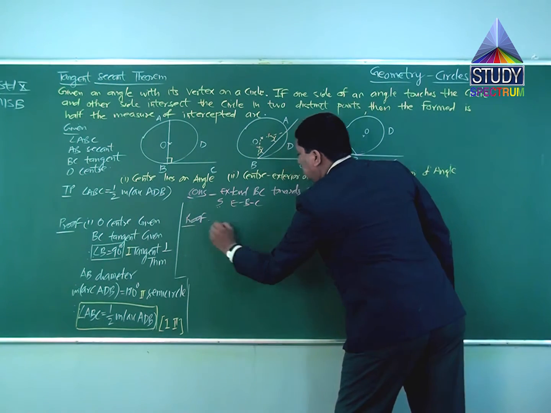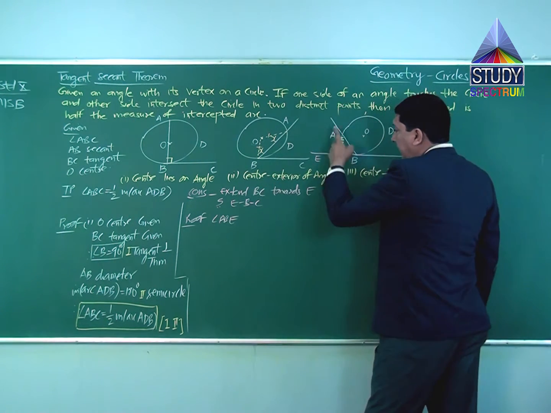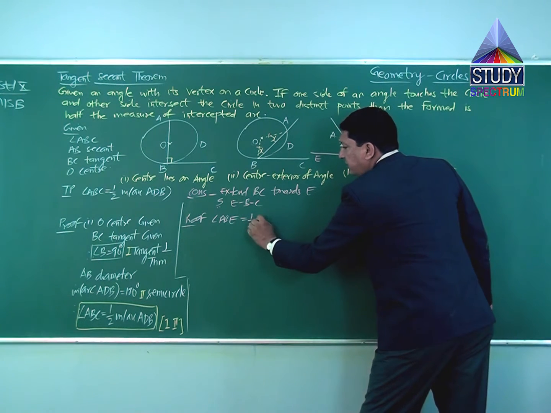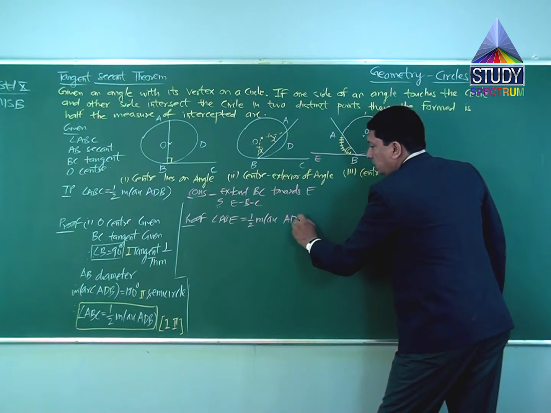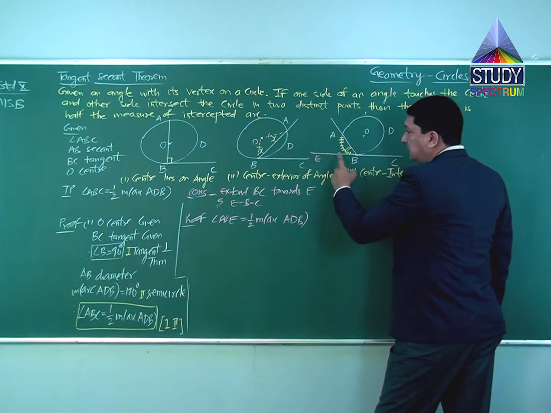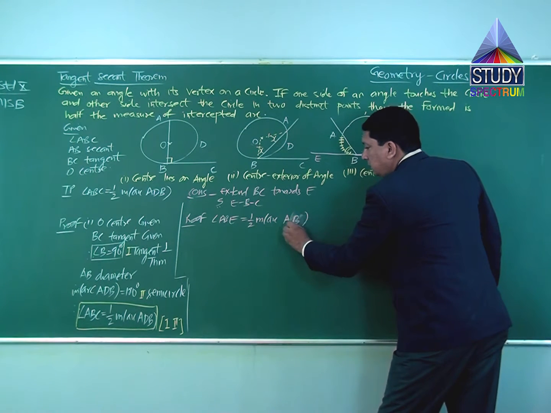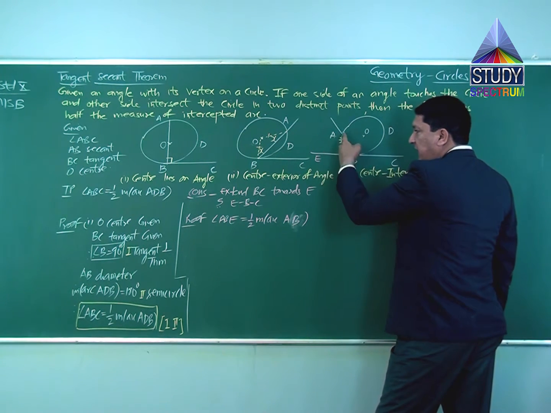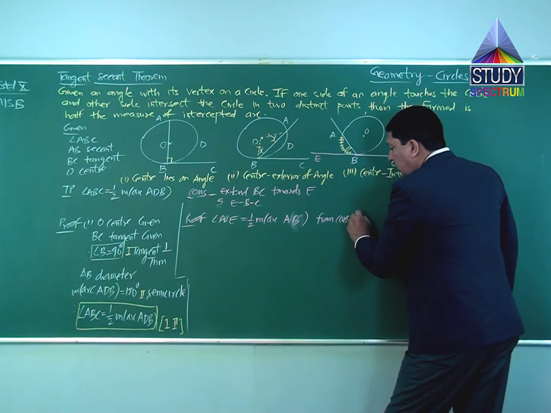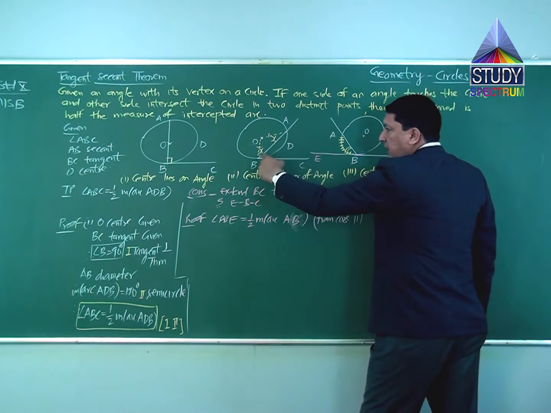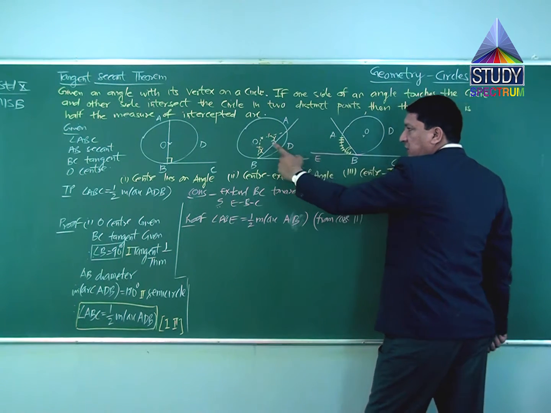Proof of this: angle ABE, from the outcome of the second case, angle ABE is half the measure of arc AB. This is from case 2. In case 2 we have already proved that the angle is half of the intercepted arc, and here the condition is the same, the center is outside the circle.